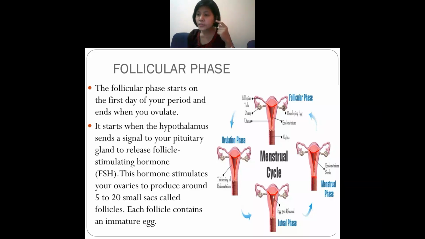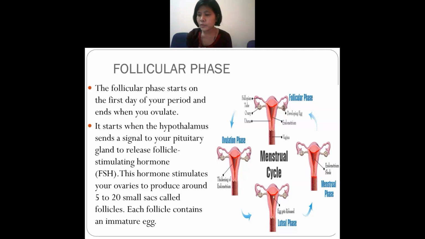The hypothalamus you will find in your brain. Understand? So this hypothalamus will send a signal. They will pass information to the pituitary gland, and this pituitary gland, what will they do? They will send some hormone. So what is the name of that hormone? The name of that hormone is follicle stimulating hormone, also known as FSH. All this should be written in capital letters, FSH.